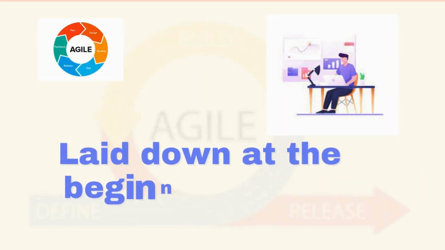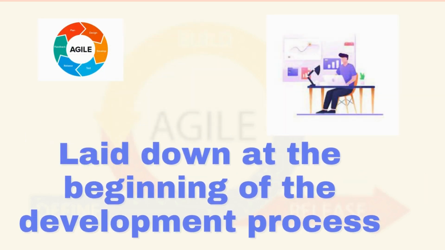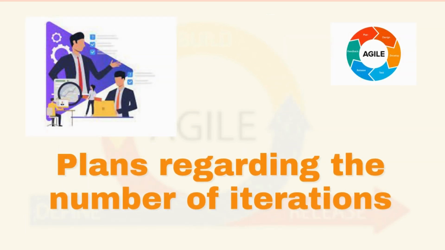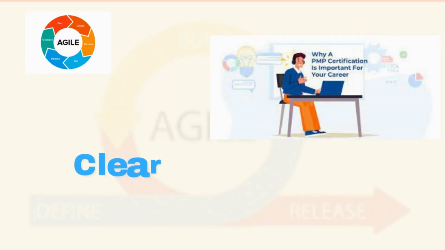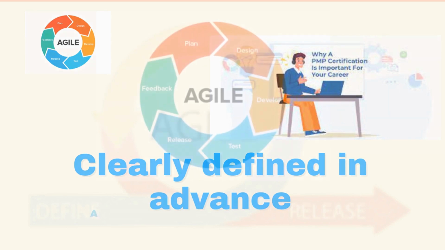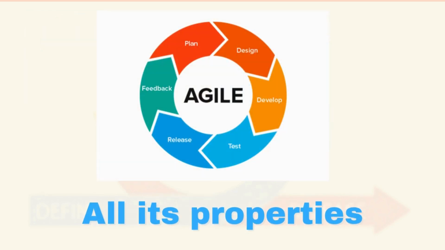The project scope and requirements are established at the beginning of the development process. Additionally, plans regarding the number of iterations, their duration, and their scope are clearly defined in advance. In this session, we will learn everything about Agile and its key principles.